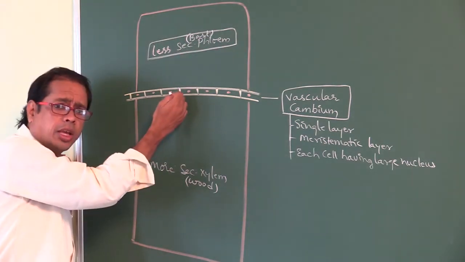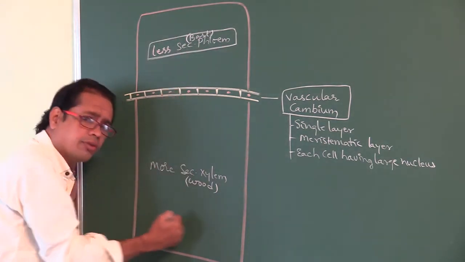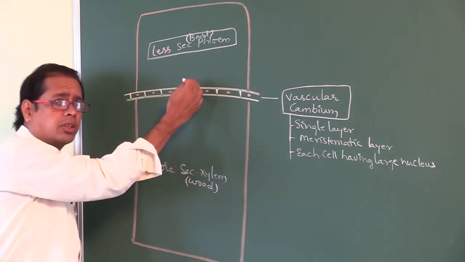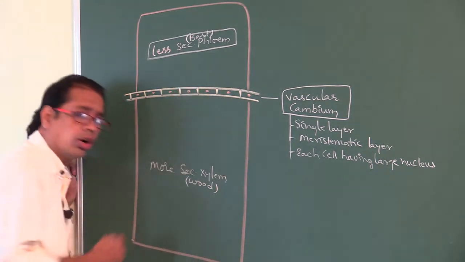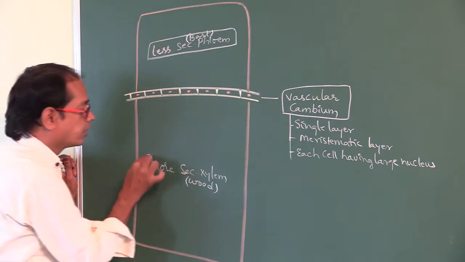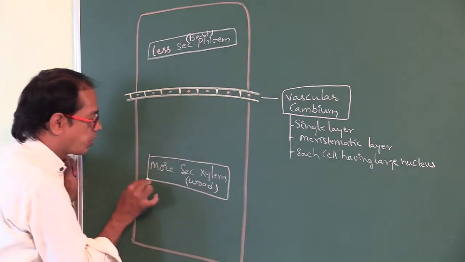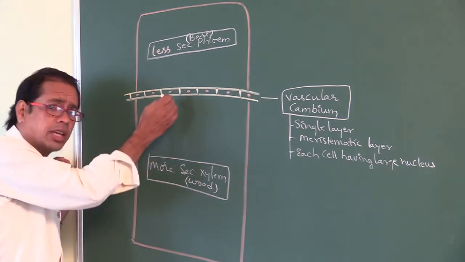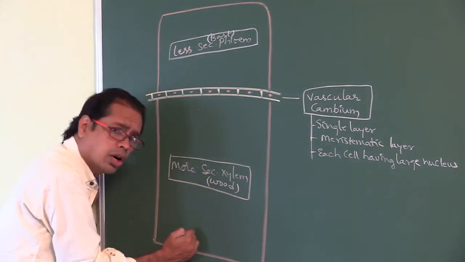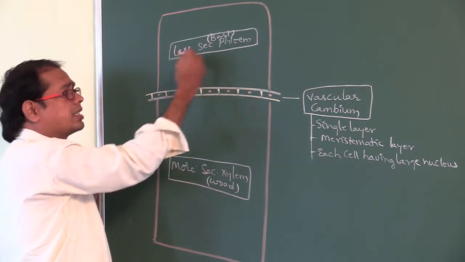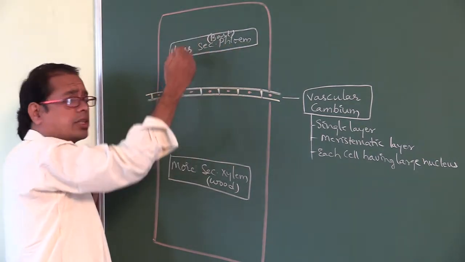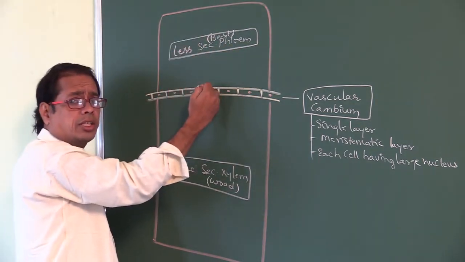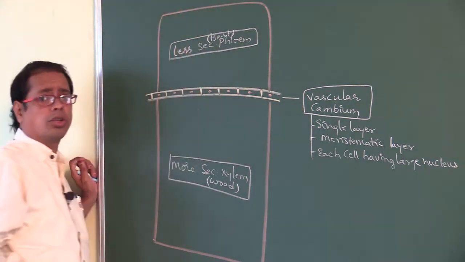Why is more secondary xylem produced? Because vascular cambium is more active towards the inner side. Secondary xylem is produced in more amount because vascular cambium is more active towards the inner side, and less active towards the outer side.